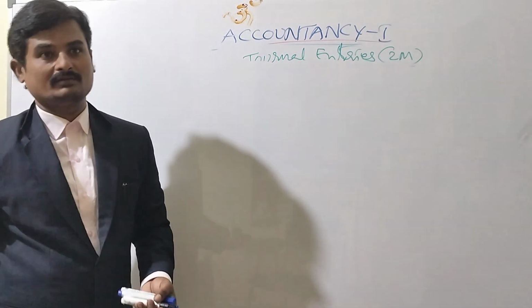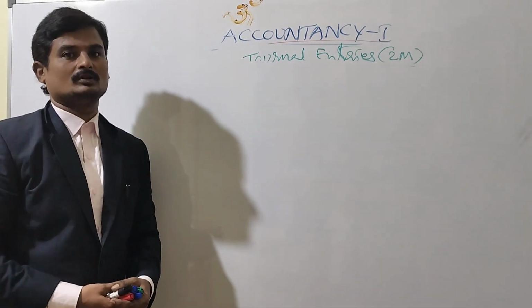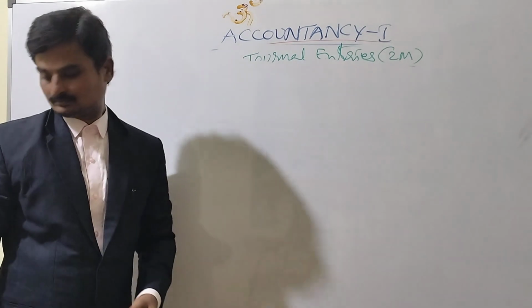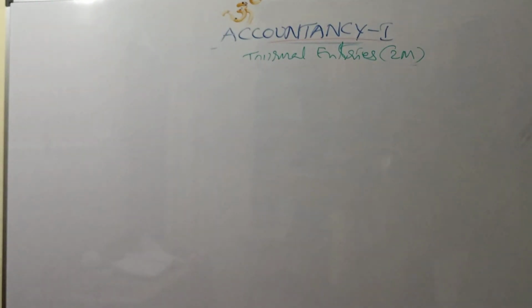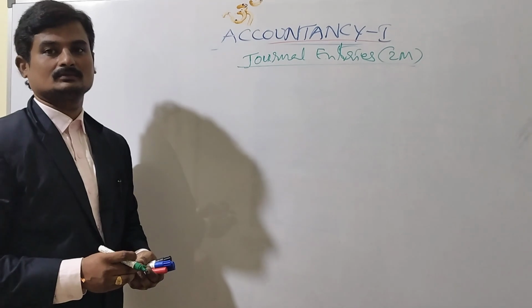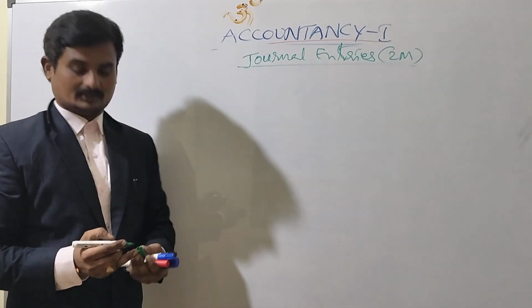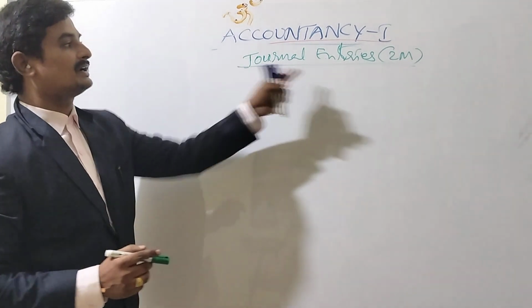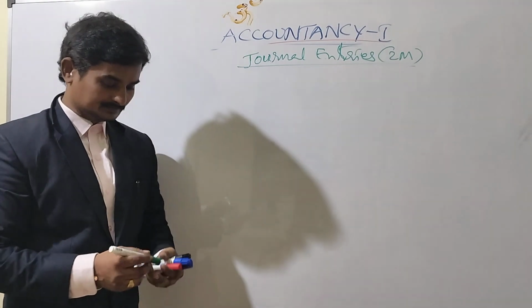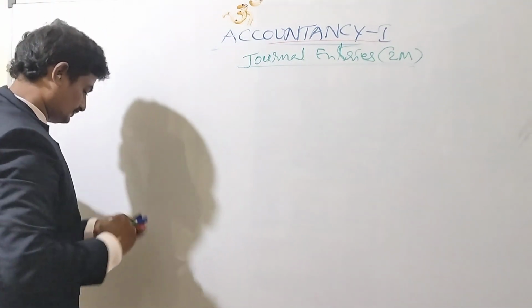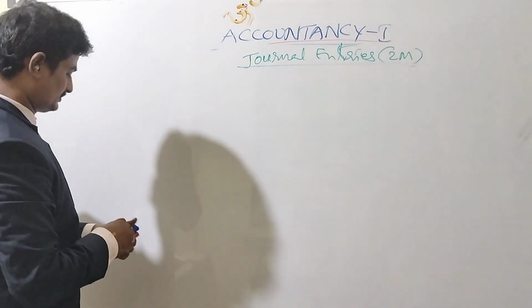I will give you a small problem. On journal entries, we are going to exercise a problem. Take the problem first of all.